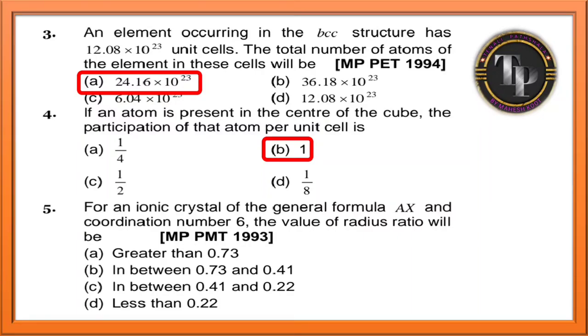For an ionic crystal of the general formula AX and coordination number 6, the value of radius ratio will be 0.73 to 0.41. This is the correct answer.